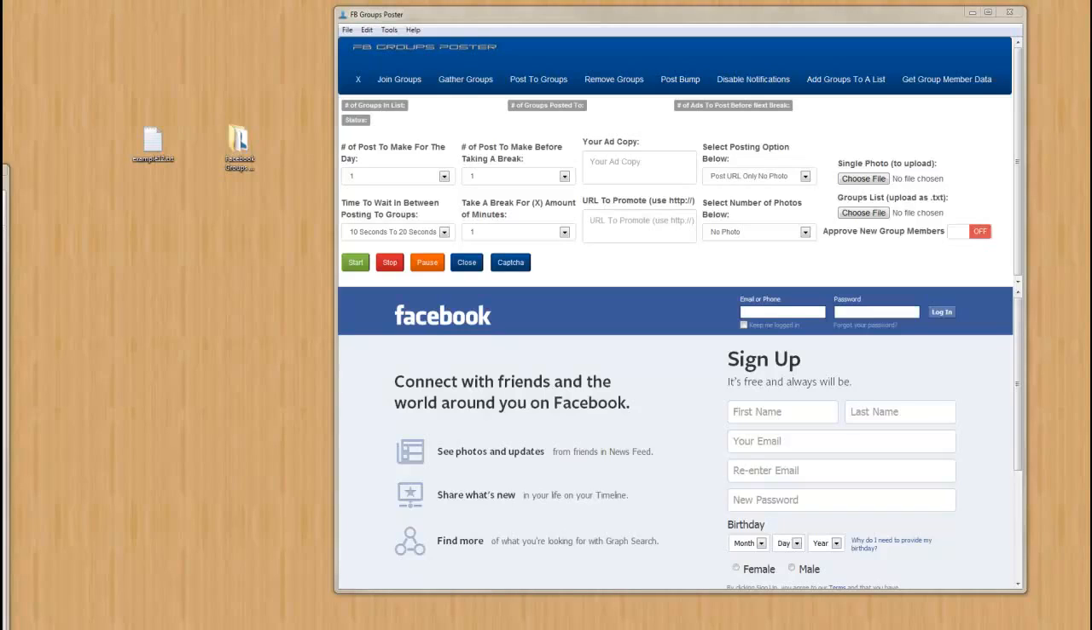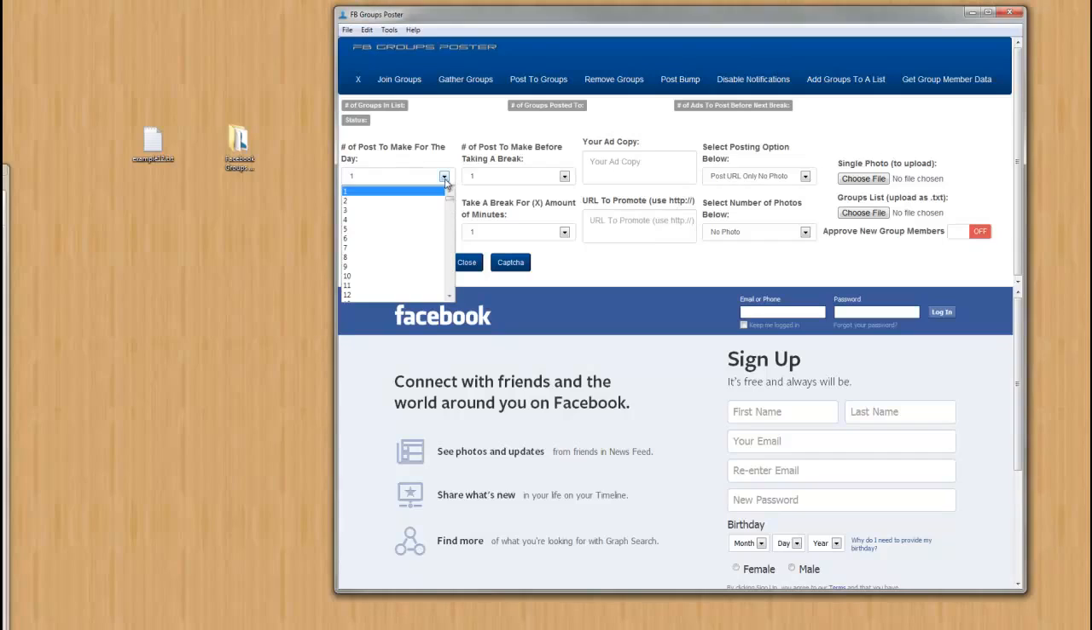Okay, folks, in this video I want to cover the poster groups tab, and this software definitely took a lot of work to build this functionality in. And basically what you have is the option to select how many posts you want to make for the day, and I already make my recommendation on what I think you should post per day if you have a new account, or if you want to stay on the safe side.